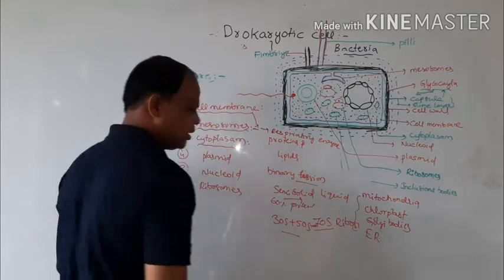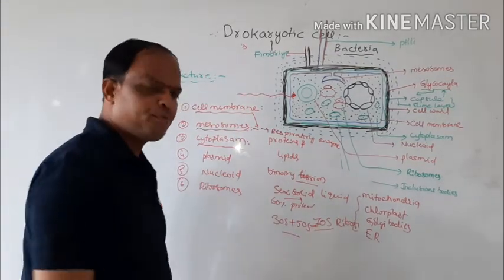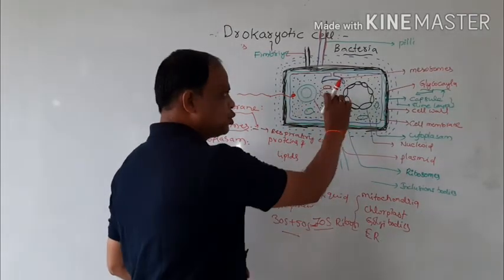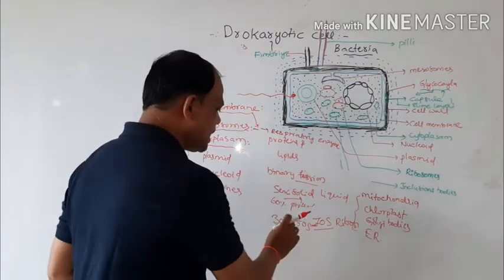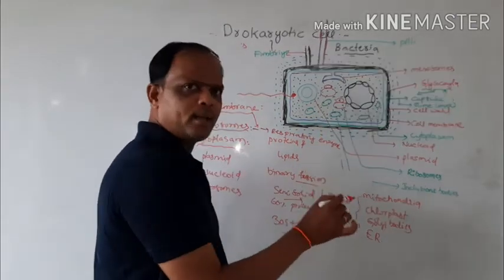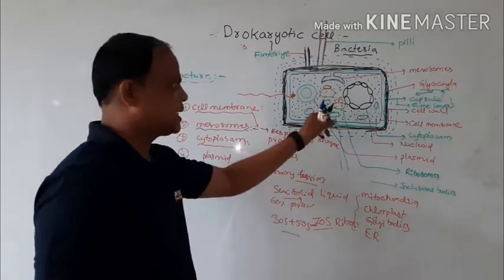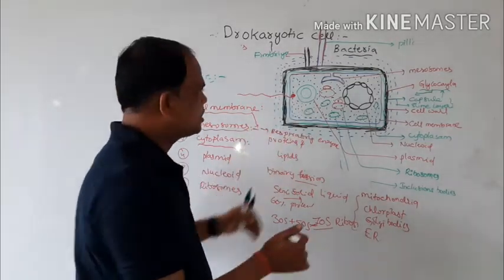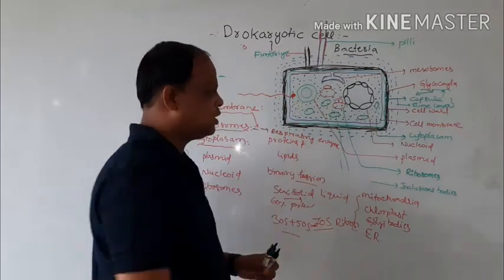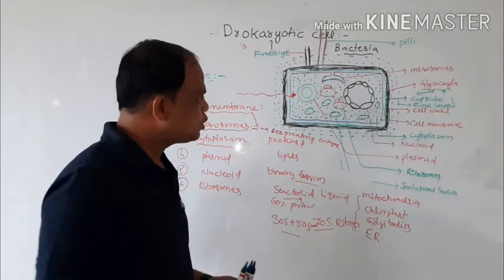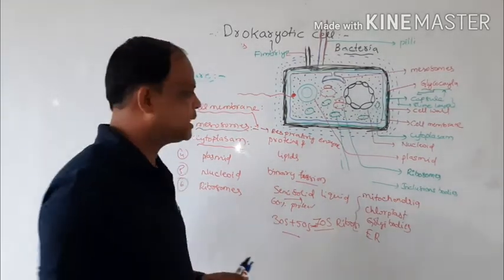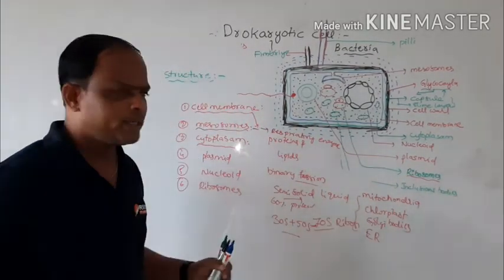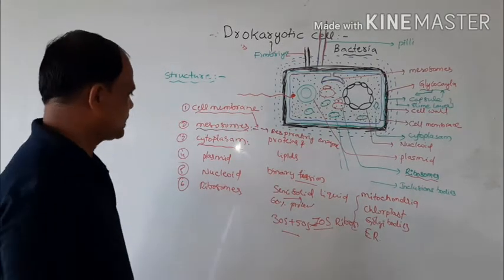Only 70S type of ribosomes are present in these bacterial cells, made up of two subunits: the 30S subunit and the 50S subunit, both associated. The main function of ribosomes is that they are involved in the protein synthesis process.